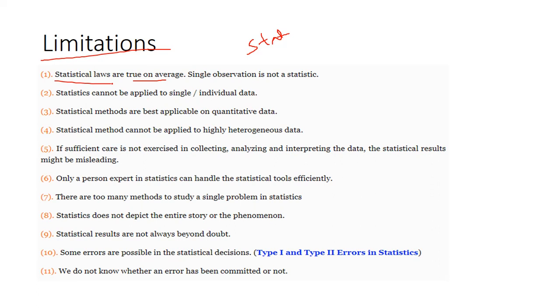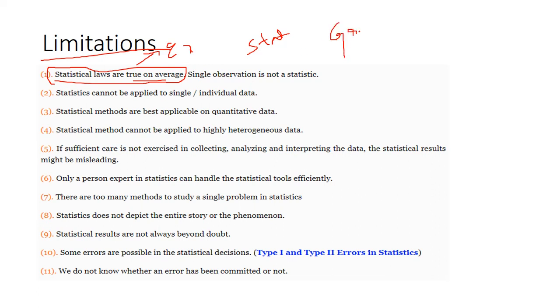Statistical laws being true on average means it is not perfect always. It gives just an assumption: if you apply this method, you get this value. This is not an exact value. So it is applied science, not pure science. A single observation is not statistics, because statistics always deals with group data.